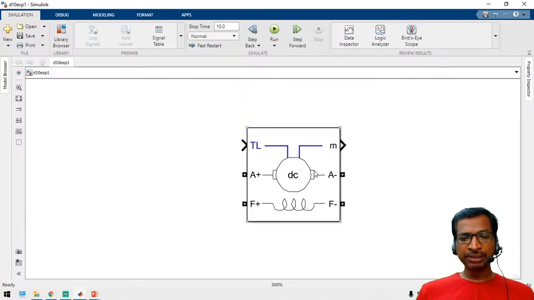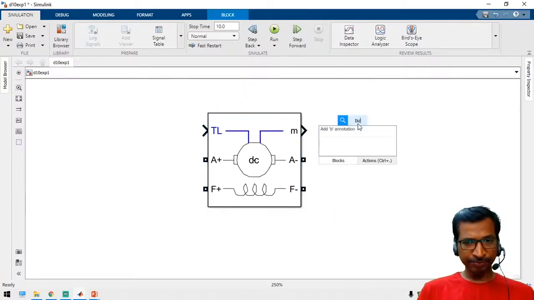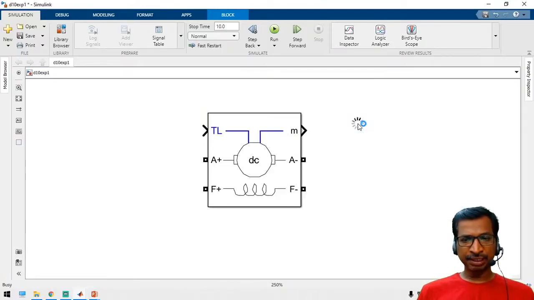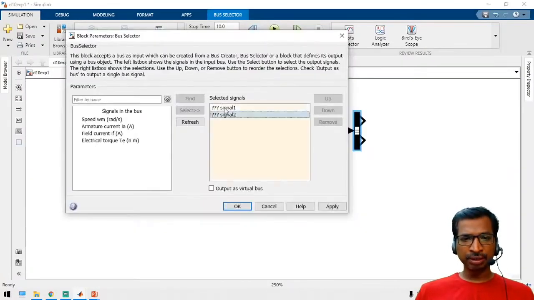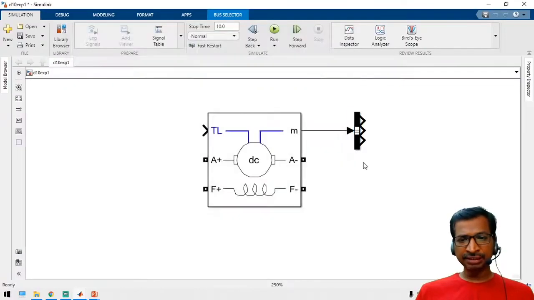To measure the motor parameters, you have to take a bus selector component. Connect it to the M terminal, then you can get the block. Open the bus selector, remove the default signals, and select whatever signals you want. Just take speed. These 3 signals are enough to measure the motor parameters.